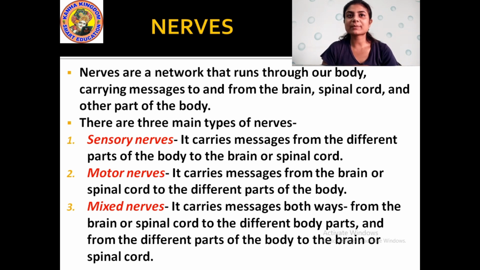Alright, so there are three types of nerve, that is sensory, motor and mixed nerve. Sensory nerve carries the information or the messages from the different parts of the body to the brain or the spinal cord. And motor nerve carries messages from the brain or spinal cord to the different parts of the body. And mixed nerve works in both ways. It carries messages from the brain and spinal cord to the different parts of the body, and from the different parts of the body to the brain or to the spinal cord.